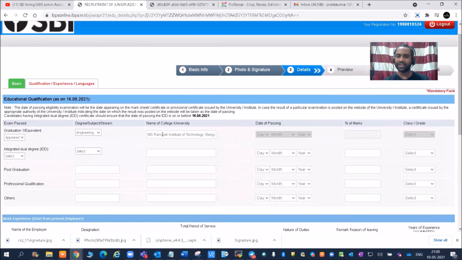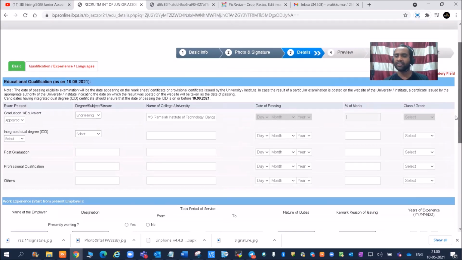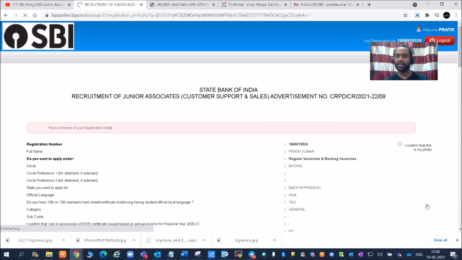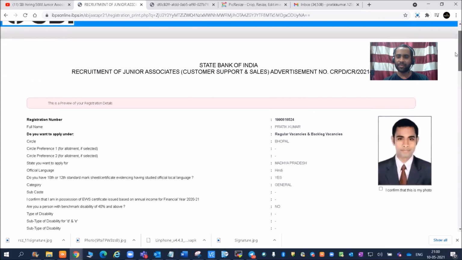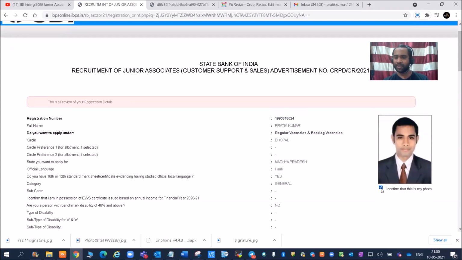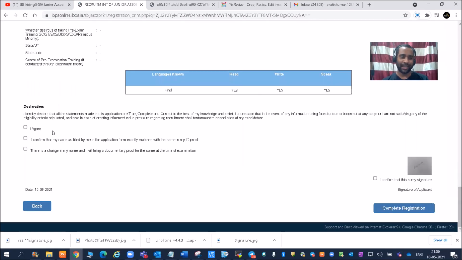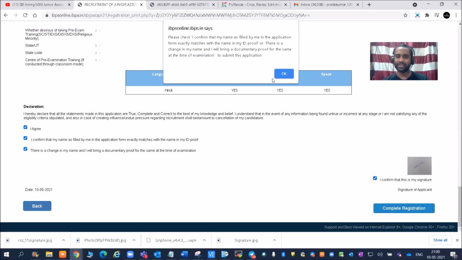So if you have already completed your graduation, then you need to fill here date of passing, percentage of marks and class and graduates. If you have not completed, then you do not have to worry at all. And then validate and next. So this will become your form, which will come with your image. I confirm this is my photo. So you see friends, it looks like my photo only. Yeah, fine. And I agree to all of the data which I have filled, and I confirm this is my signature, and then complete registration. Fine.